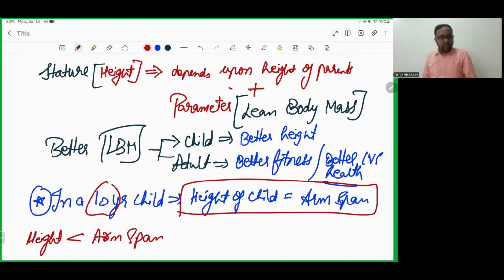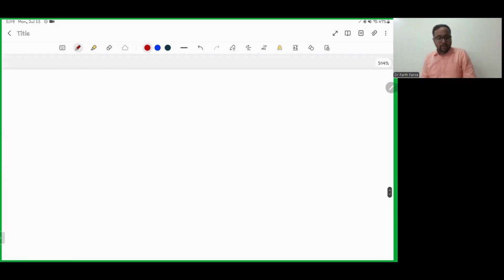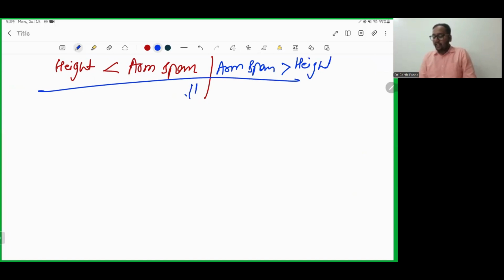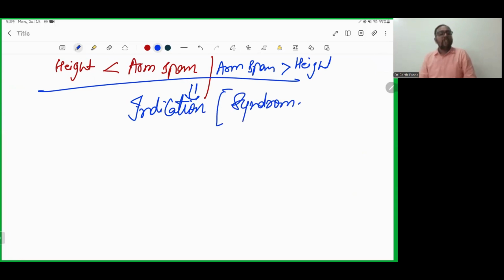Again, I am writing: height will be lesser than arm span, or in other words, arm span can be greater than height. This can be an indication of various syndromes which we can note in children.